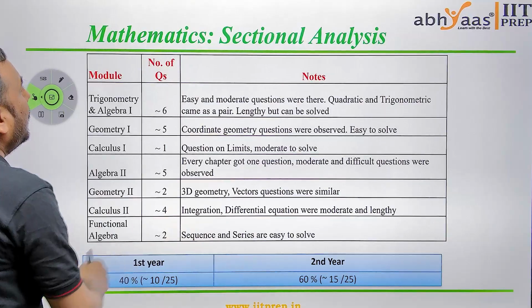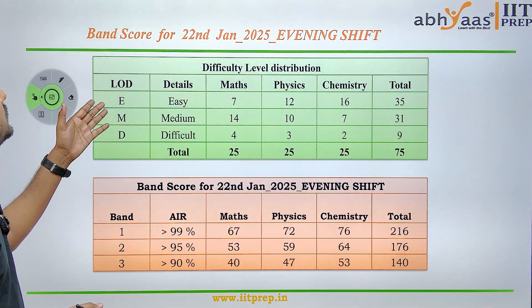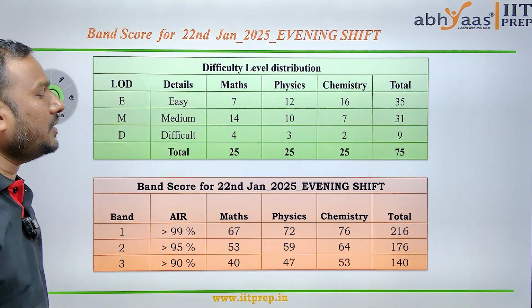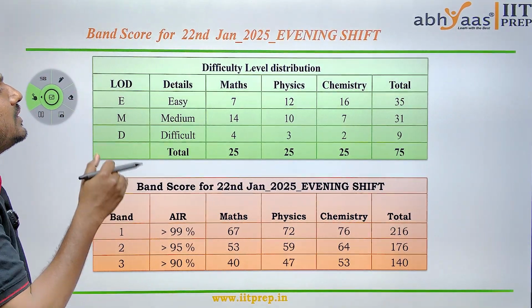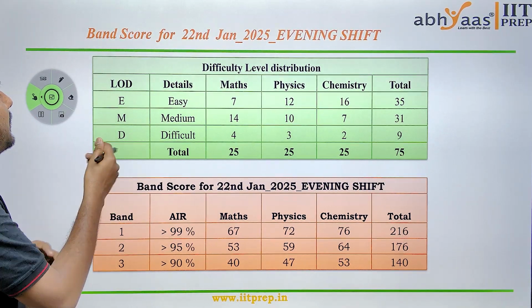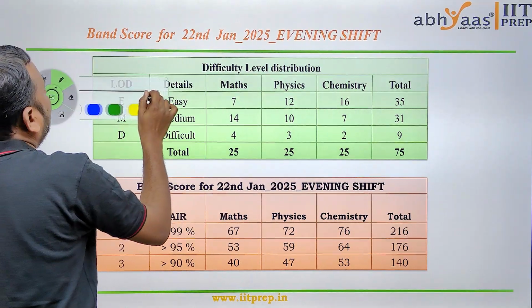Now let's get into the complete analysis. If you observe the easy, medium, and difficulty levels for math, physics and chemistry, we have seen 7, 12, 16, which means in math, compared to the first and second, we have the morning and evening shift.